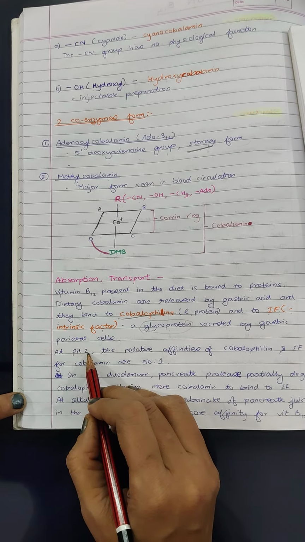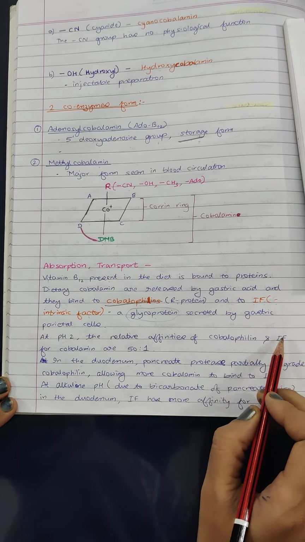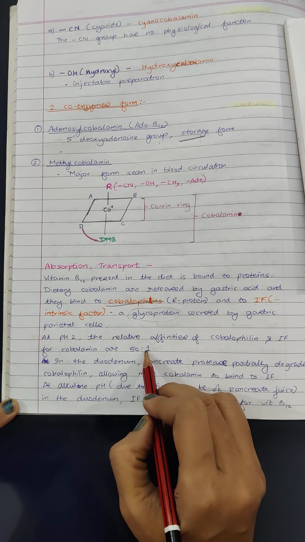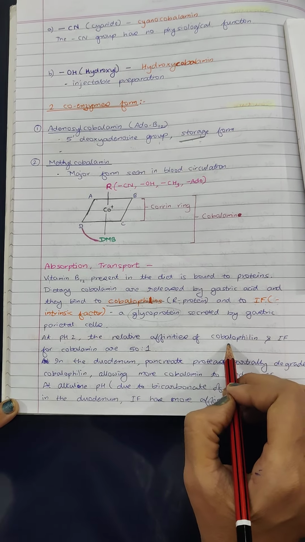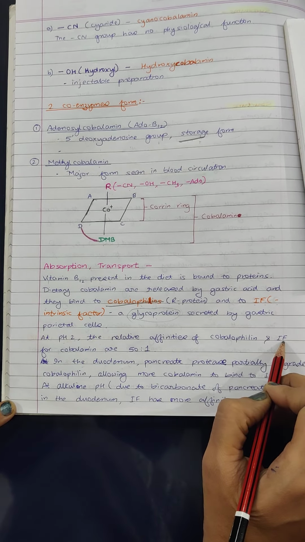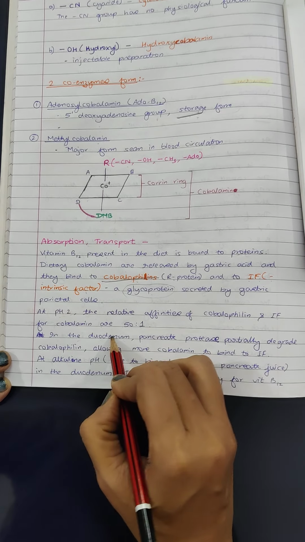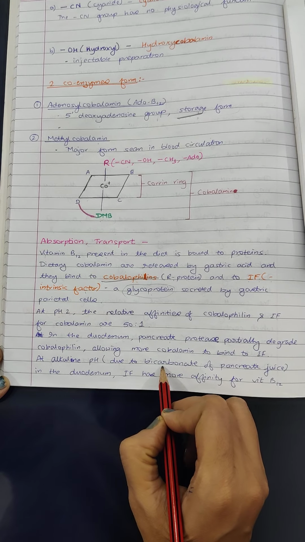What happens at pH 2, means in the stomach, the relative affinity of cobalophilins and intrinsic factor for cobalamin is 50:1, means at low or acidic pH, cobalophilins have more affinity for cobalamin than intrinsic factor. And what happens when the food reaches the lower part, that is the duodenum? Pancreatic enzymes are also released and they secrete bicarbonate.